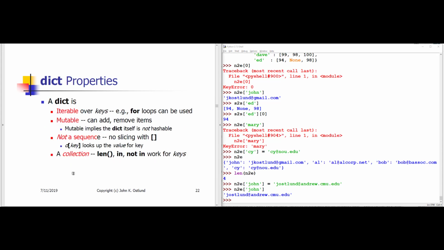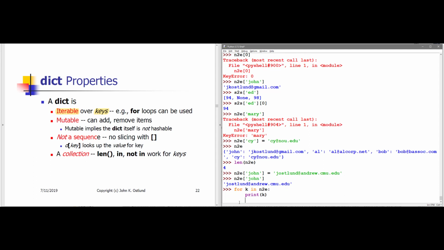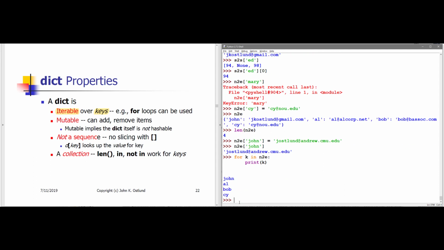All right, so as far as basic high-level properties, a dictionary is iterable. By default, it's iterable over keys. So if I use a for loop, let's say k in N to E, what I will get from the dictionary N to E is the keys of N to E by default. Okay, so the dictionary is iterable.